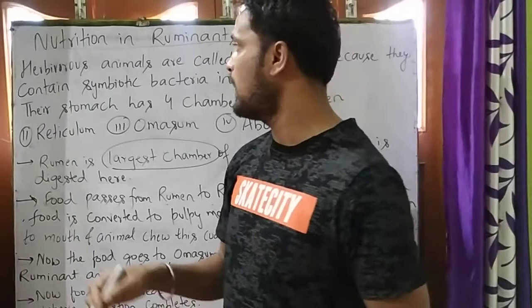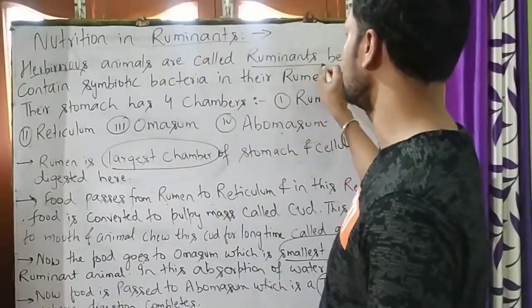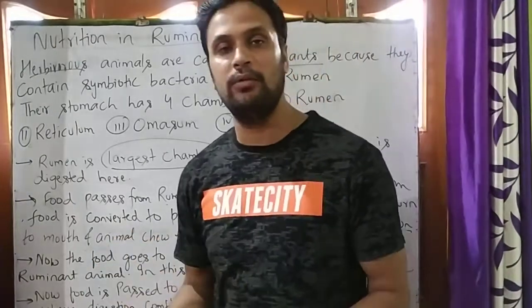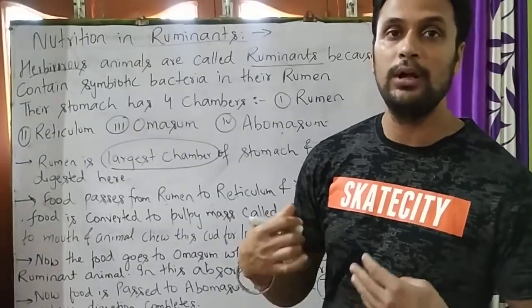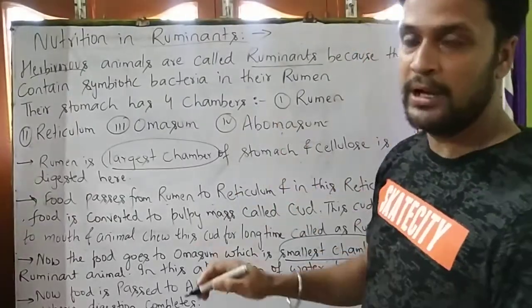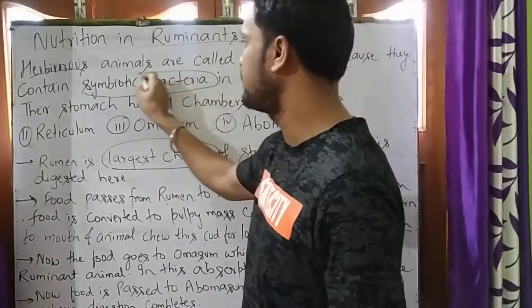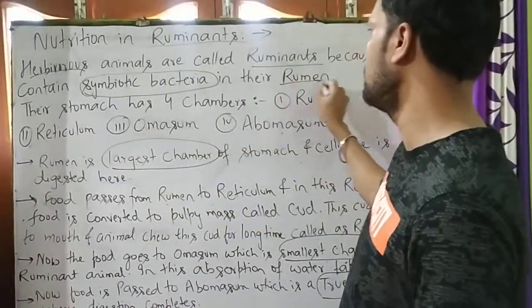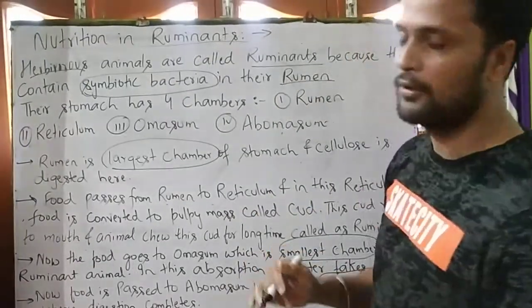So student, herbivorous animals are called ruminants. The question arises over here: why are herbivorous animals called ruminants? Herbivorous animals are called ruminants because they contain symbiotic bacteria in their rumen. That's why the herbivorous animals are called ruminants.